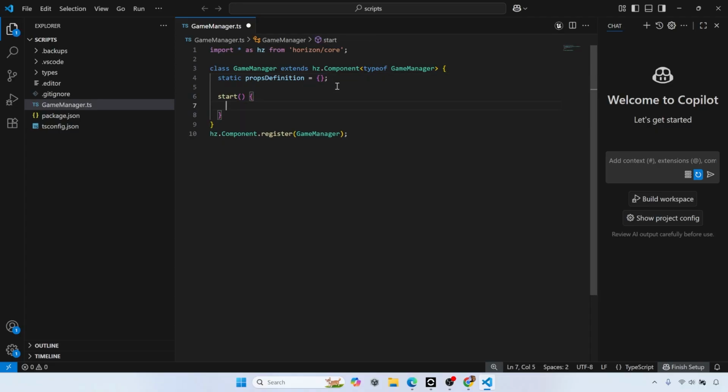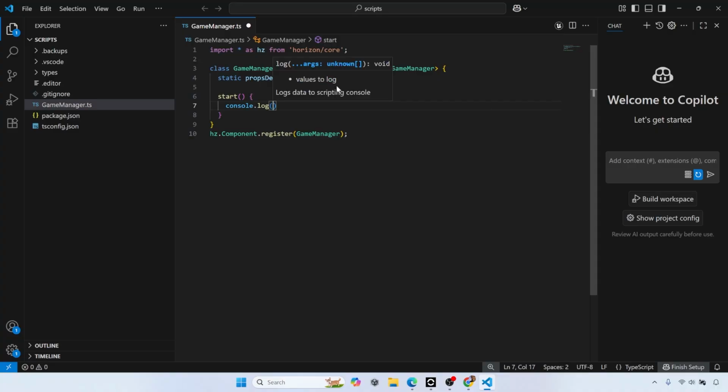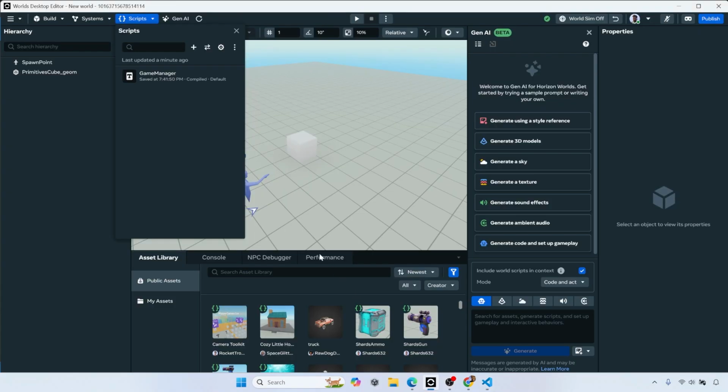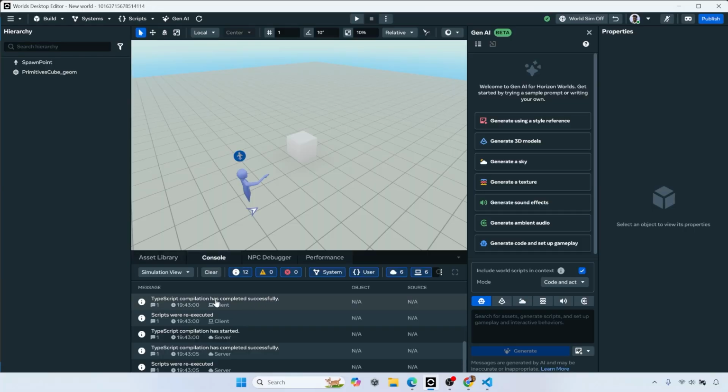And actually, just like JavaScript, I believe we can just do a console.log and just say hello world. We put a semicolon there, semicolons, right? And then hit save there, go back over here, and maybe see here in our console. Yes, TypeScript compilation has completed successfully.